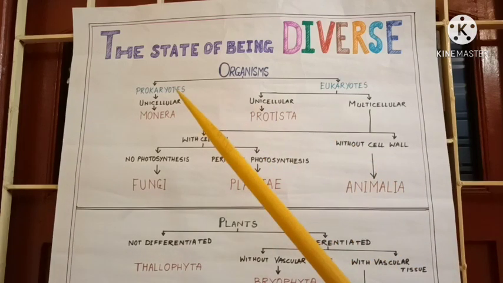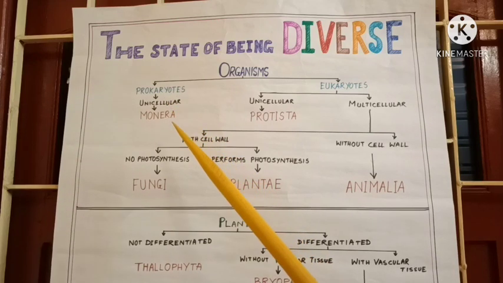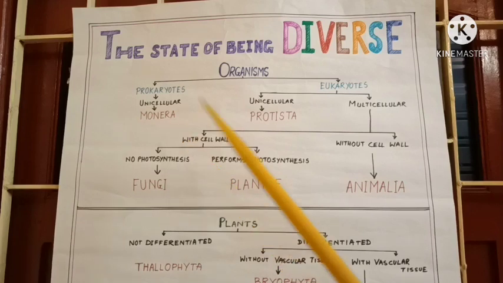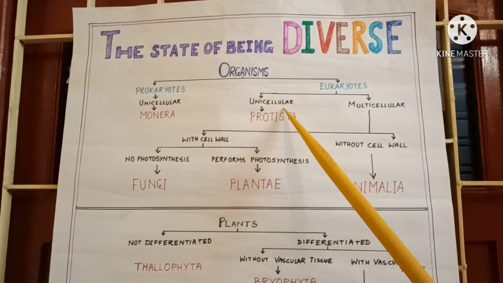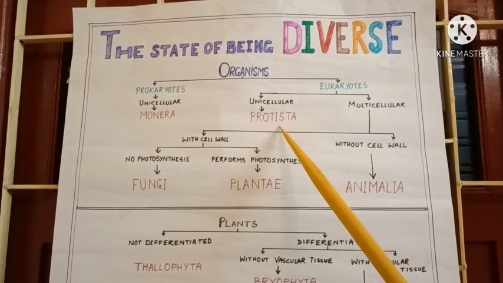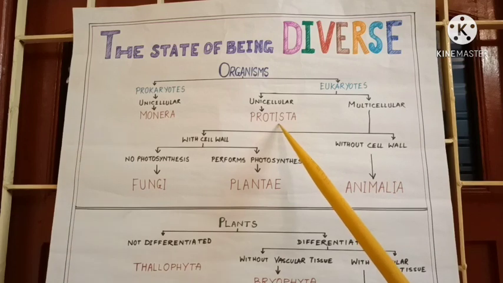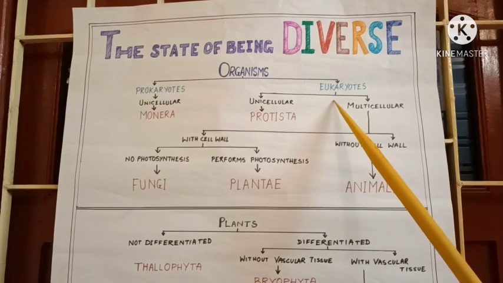Prokaryotic means they do not have a membrane-bound nucleus and generally they are unicellular. They are the organisms forming Kingdom Monera. In case of eukaryotic organisms, they are either unicellular or multicellular. Under unicellular, we get Kingdom Protista. All the organisms belonging to Kingdom Protista are unicellular and eukaryotic in nature.